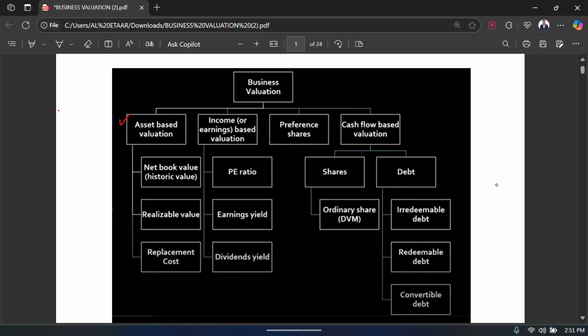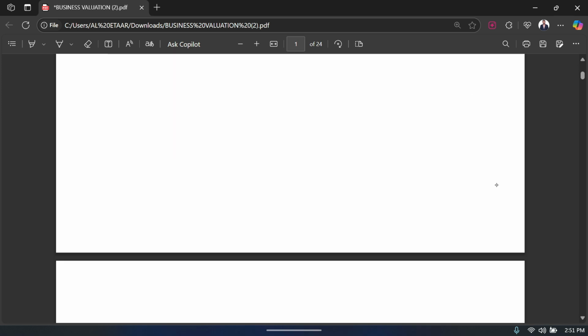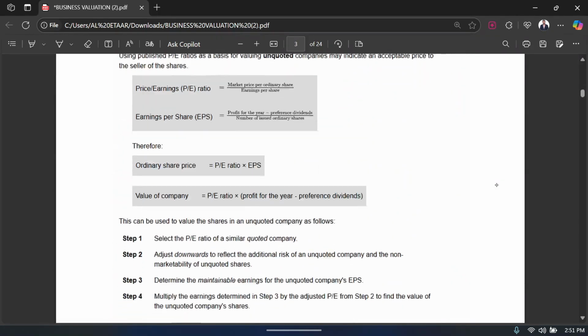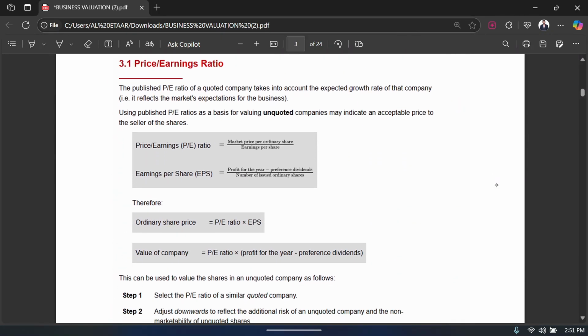Okay, now we are going to move to the second category, where you are going to value the business based on its earnings or its income. So let's start the second category. In the second category, the first method that we have is that you can use the price to earning ratio, the PE ratio, right?